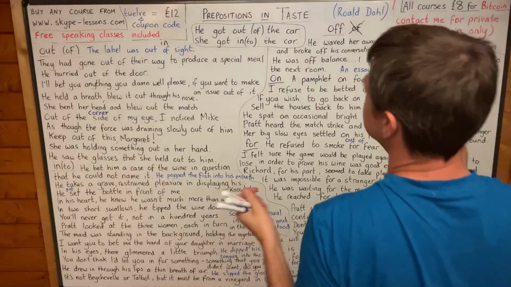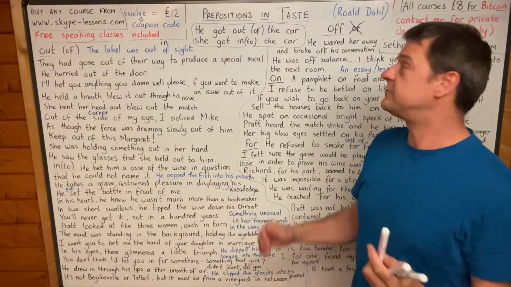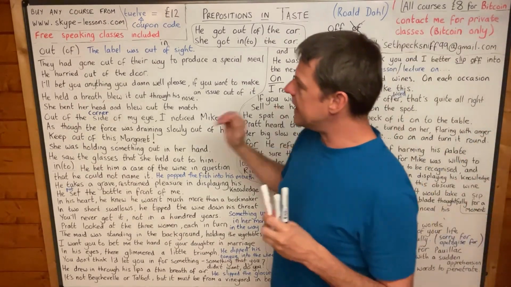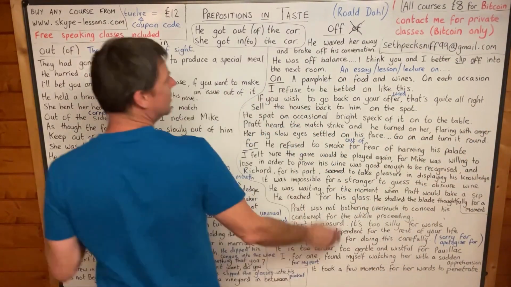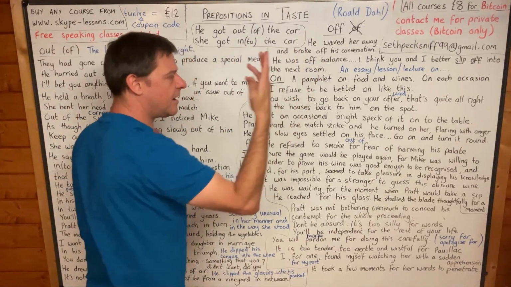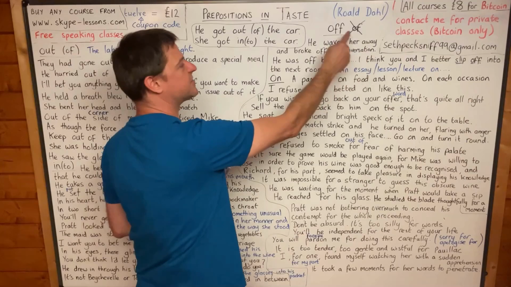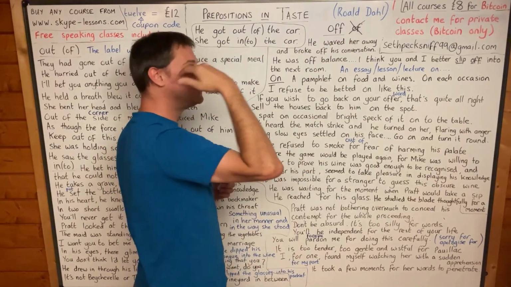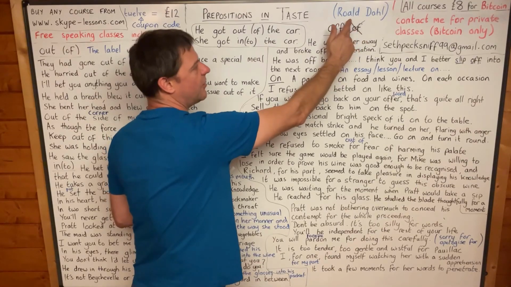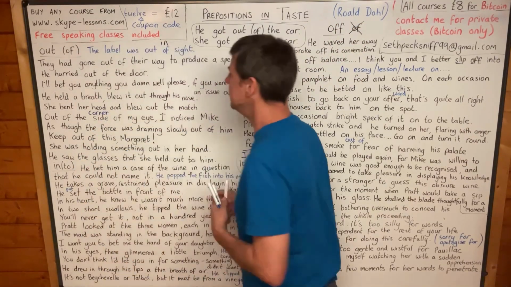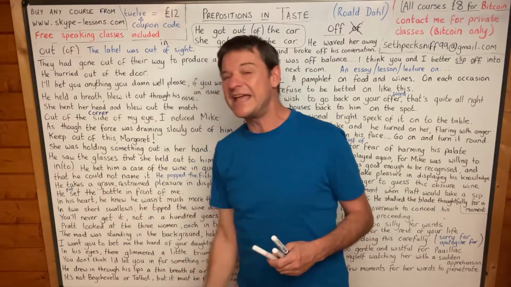Okay, welcome to today's class, which is on prepositions in Roald Dahl's Taste. Now we're going to look at out, in, off, on and for. And off and on are opposites. Please don't mix up off with of, which has a different pronunciation. It's also a preposition, and we'll look at of in another class. But we're looking at off today, which is the opposite of on, and out, which is the opposite of in.